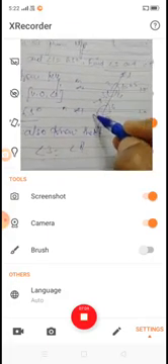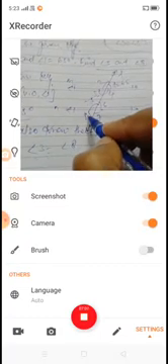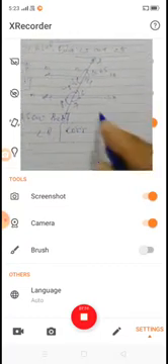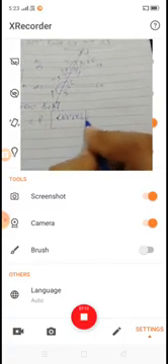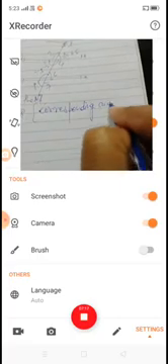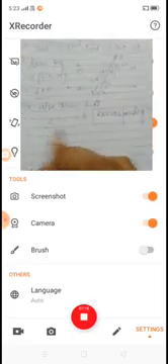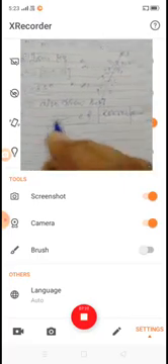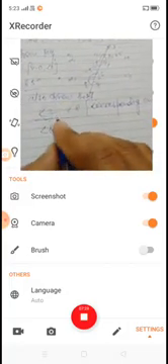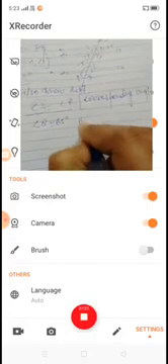Here angle 3 and angle 8 form corresponding angles, so they are equal, that is, angle 8 is equal to angle 3, which is equal to 65 degrees. This is one answer.